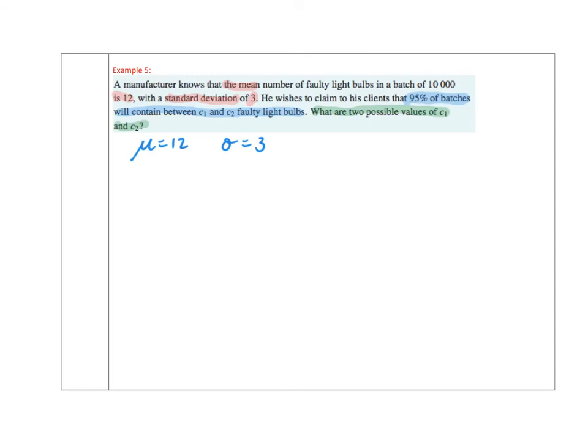So what I need to know here is that this manufacturer is looking to say, the probability of C1 less than or equal to X, which is less than or equal to C2. So what are the possible ranges within this batch of 10,000 for which 95% of the data, he could say with confidence, would not be faulty? That wasn't a very well worded way to say that. Let's try that again.